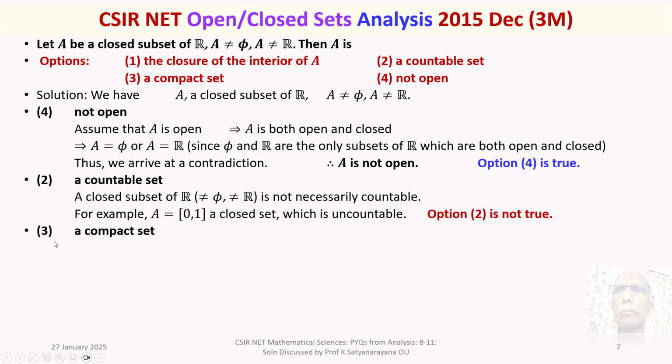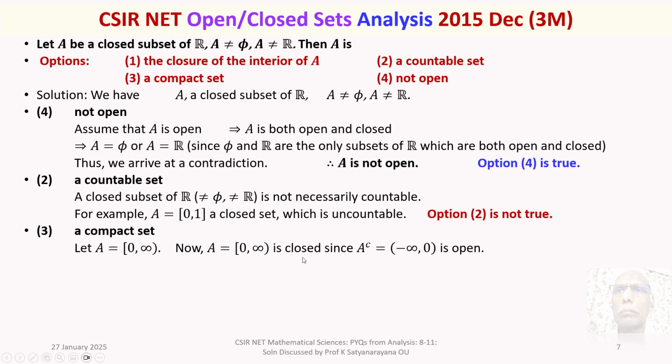Option 3. When A is a closed subset of R, A not equal to phi, A not equal to R, can A be a compact set? For that, let A be the semi-closed interval 0 to infinity. Now, A is a closed set.